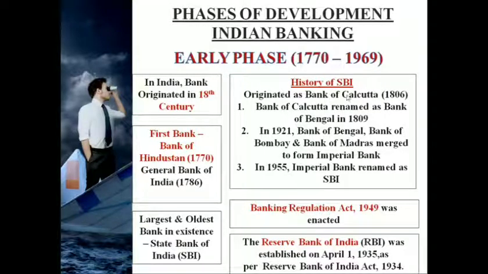And that is how the State Bank of India, which was the earlier Bank of Calcutta and Bank of Bengal and Imperial Bank, is now the largest and oldest bank in existence. And within this time period, in phase 1, we had the Banking Regulation Act 1949 enacted, and in this time period the Central Bank of India, which is the Reserve Bank of India, was established in the year 1935 as per the Act 1934.